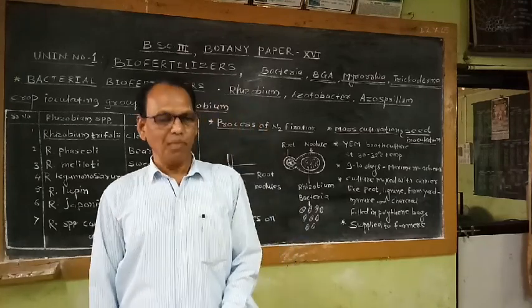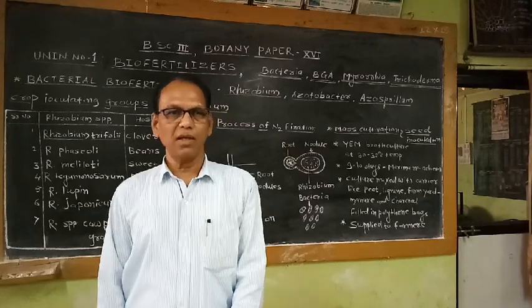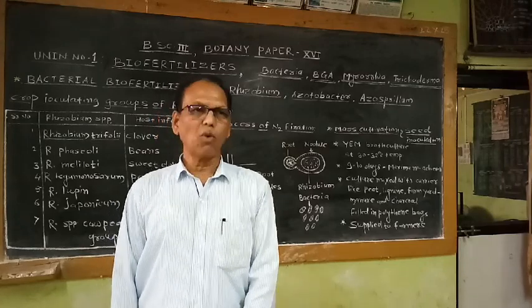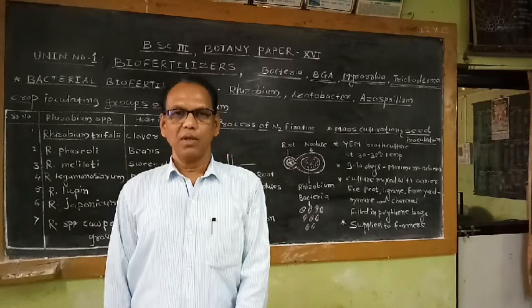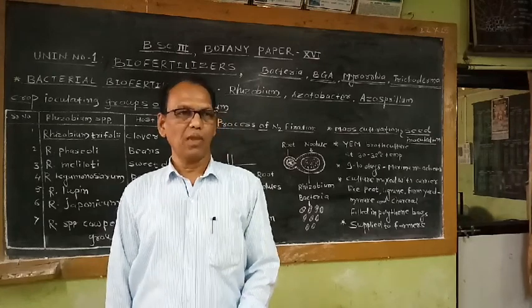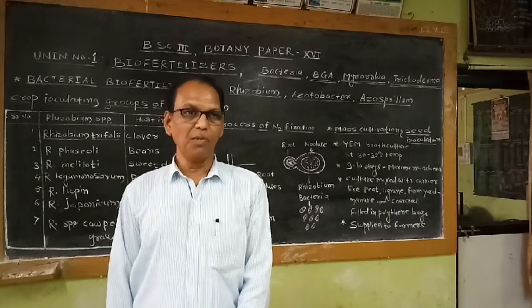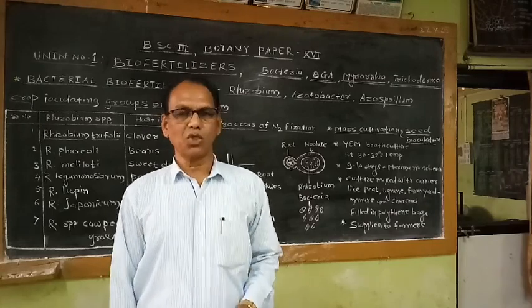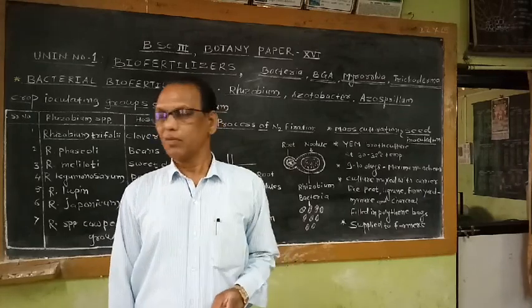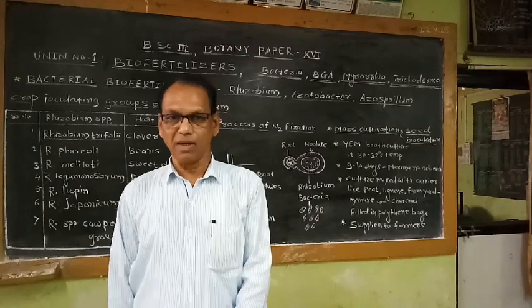These minerals are basically categorized into two categories, macronutrients and micronutrients. Macronutrients include carbon, hydrogen, oxygen or CHO, then NPK, CaMgFe, that means carbon, hydrogen, oxygen, nitrogen, phosphorus, potassium, calcium, magnesium, iron.